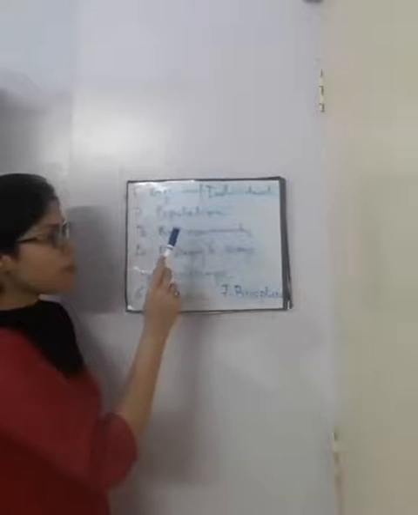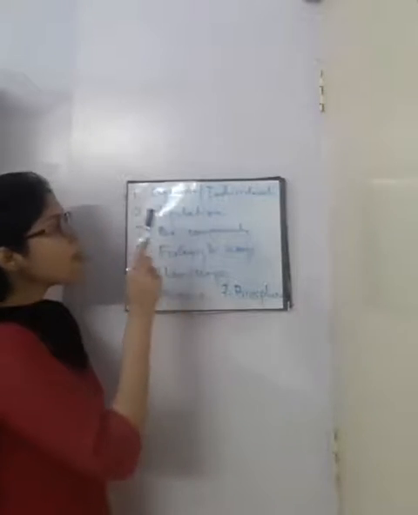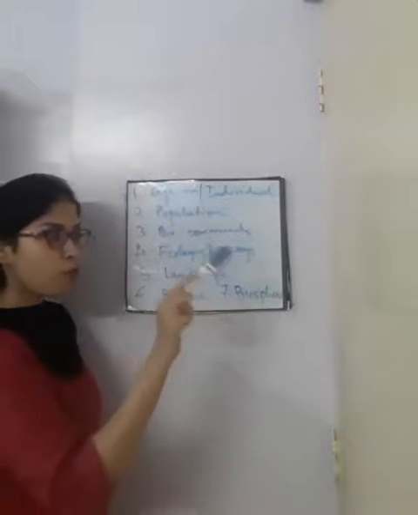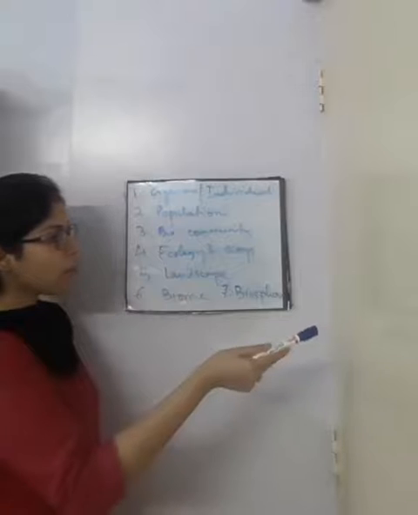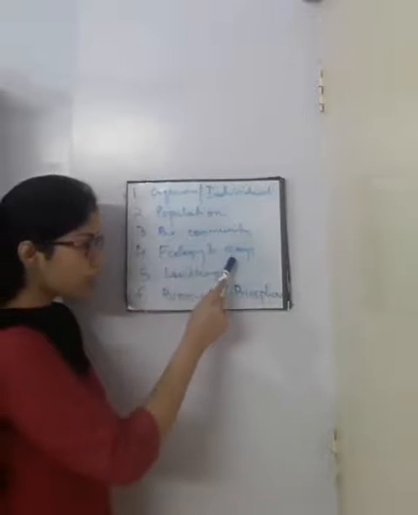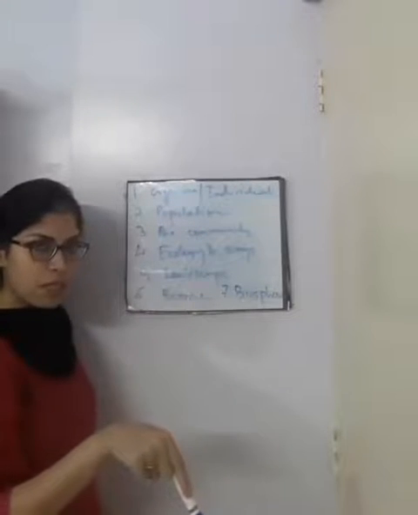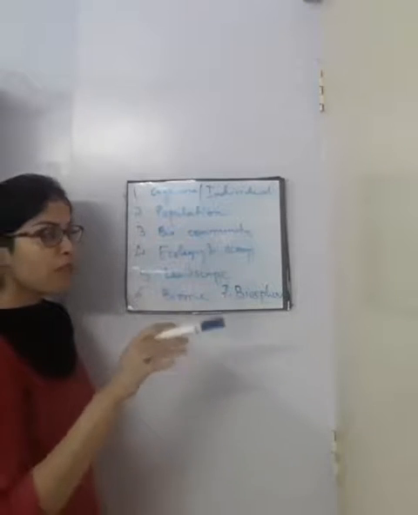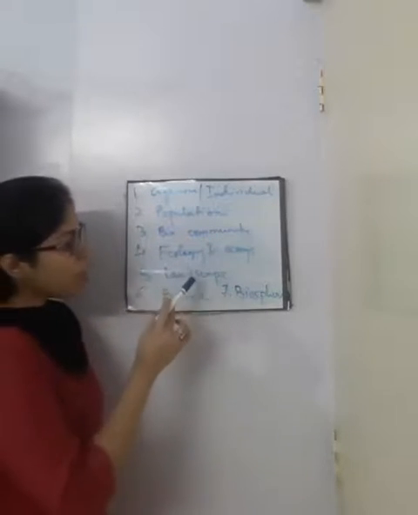Many populations give rise to a biological community. The relationship of a biological community with the environment gives rise to ecology and ecosystem. Many ecosystems give rise to a landscape, which is a particular piece of place.